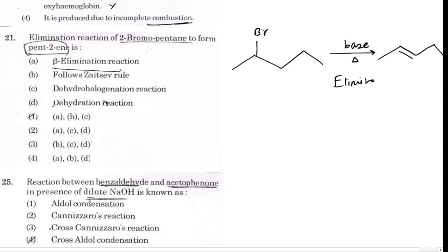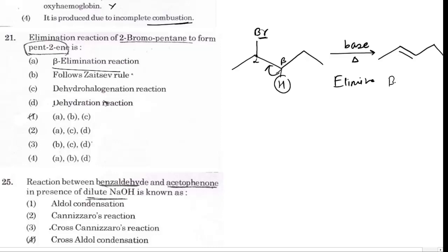This is an example of beta elimination, because hydrogen is eliminated from the beta position relative to the leaving group. This is the functional group, and the carbon attached to the functional group is alpha. This is beta, and hydrogen is eliminated from the beta position. So this reaction is called beta elimination or 1,2 elimination.